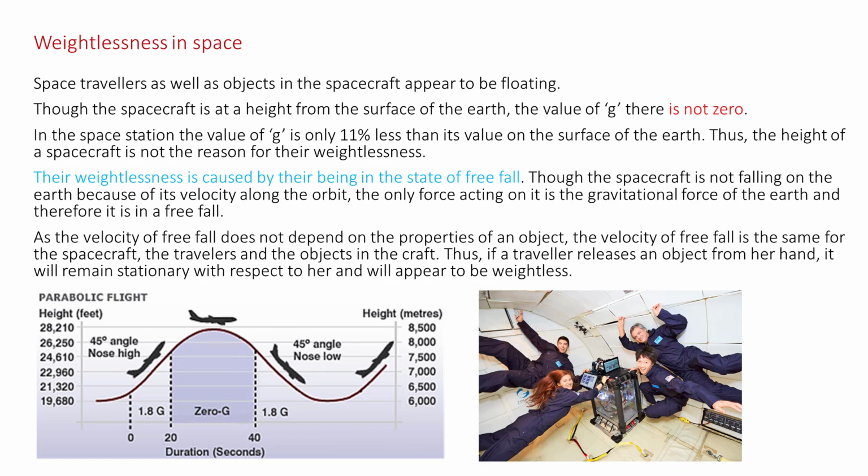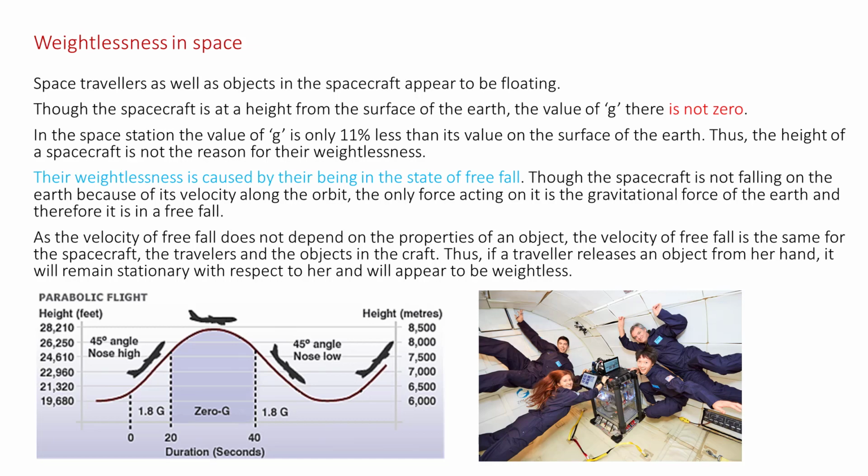As the acceleration of free fall does not depend on the properties of the object, it is the same for the spacecraft and for the travelers and the objects in the craft. Thus, if a traveler releases an object from her hand, it will remain stationary